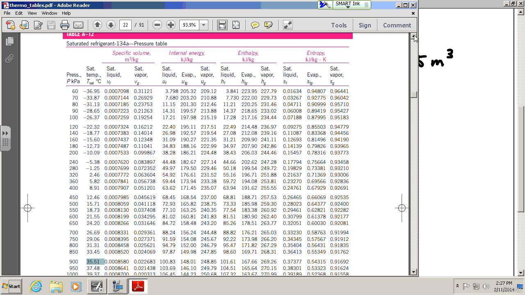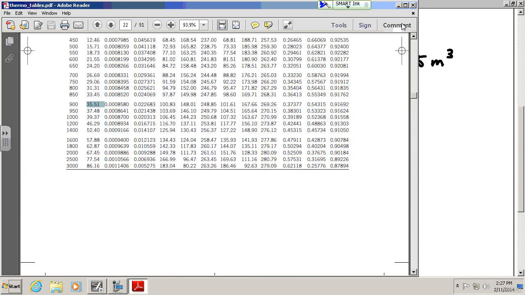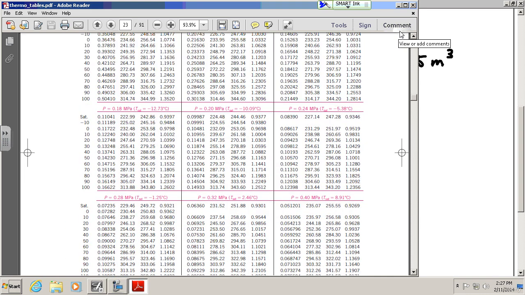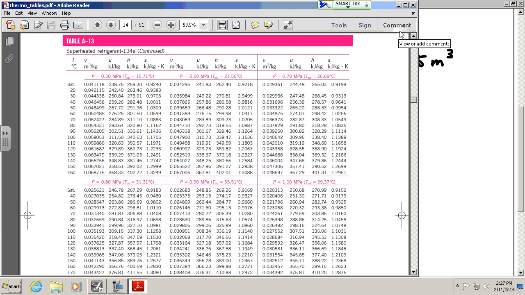If I am at 60 degrees Celsius for 900 kPa, where am I at? I'm not unsaturated, right? I'm superheated, right? Because my temperature is greater than the saturation temperature for the same pressure. So I'm superheated.